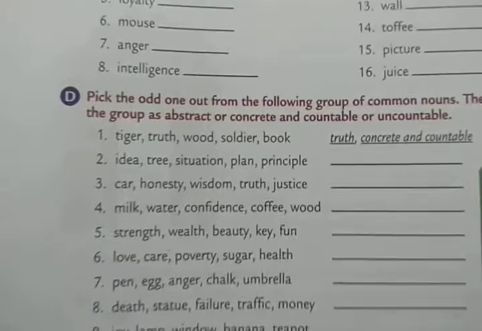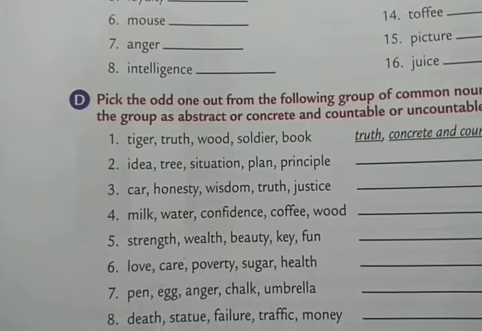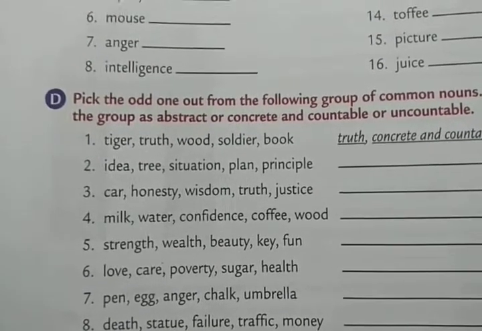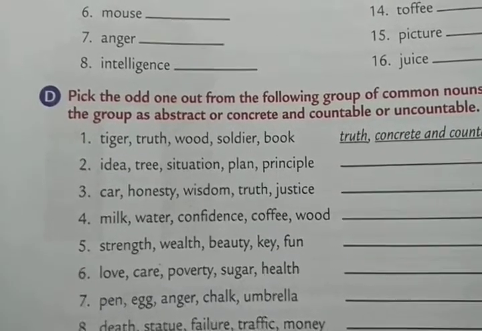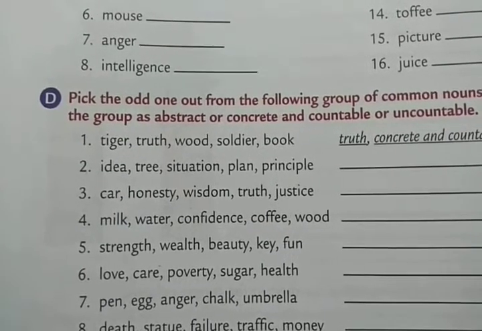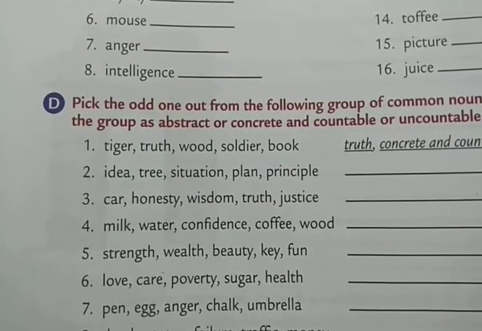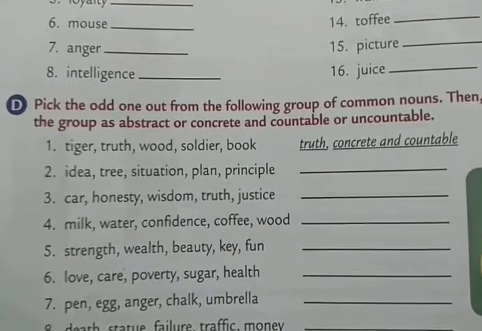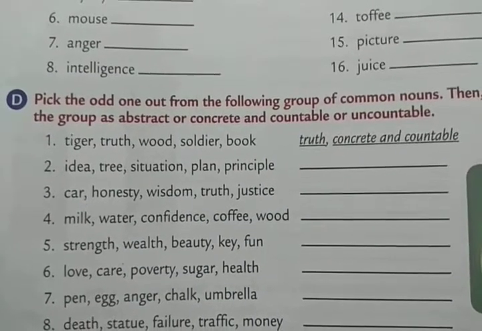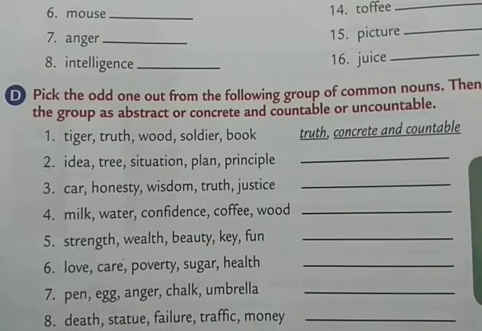Okay. Now the first one has been done for you as an example. Tiger, truth, wood, soldier, book. Now you see truth. Truth is the odd one out because truth is what? It is an abstract noun. And the rest of the words are concrete nouns. So you have to write truth is the odd one out and the rest of the words are concrete and they are countable nouns.